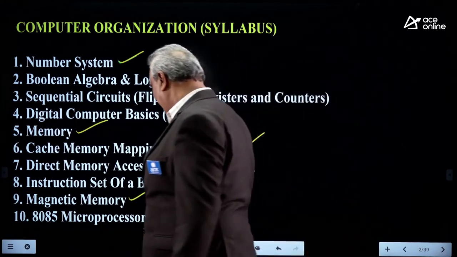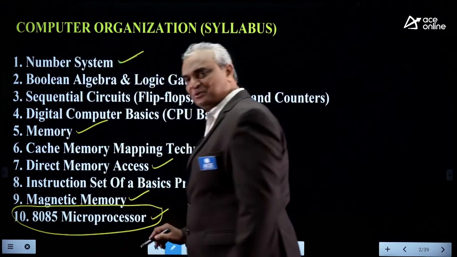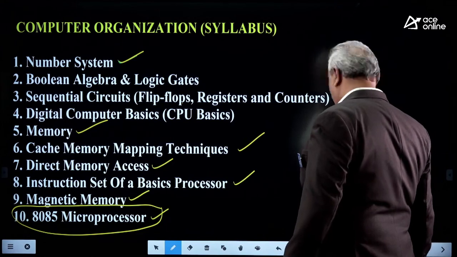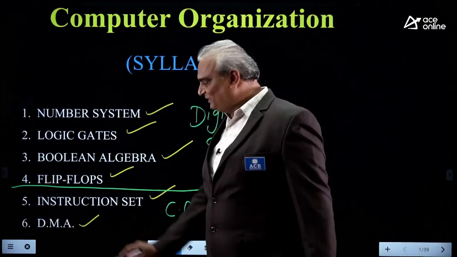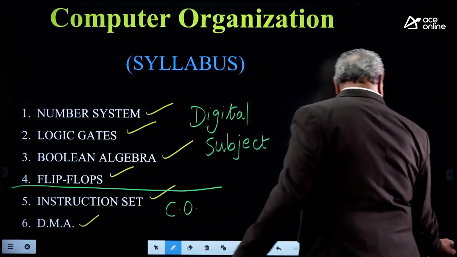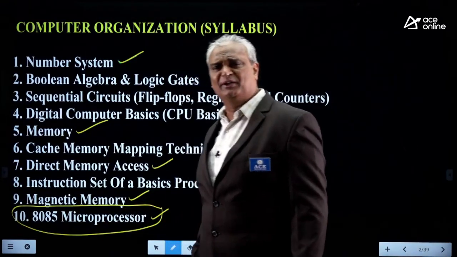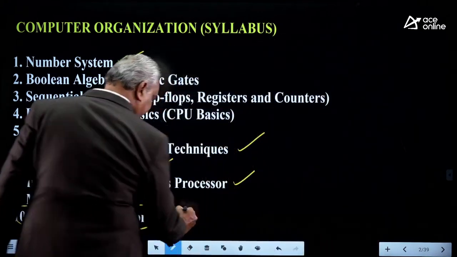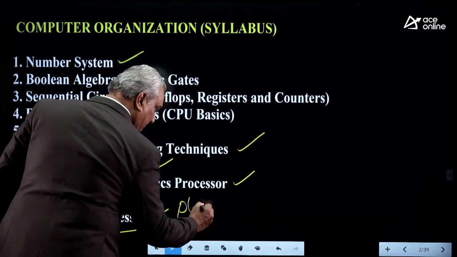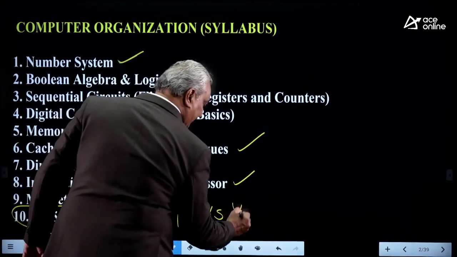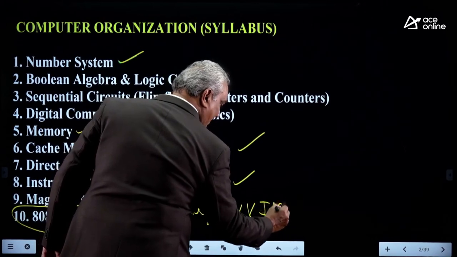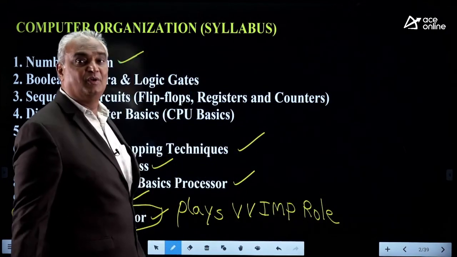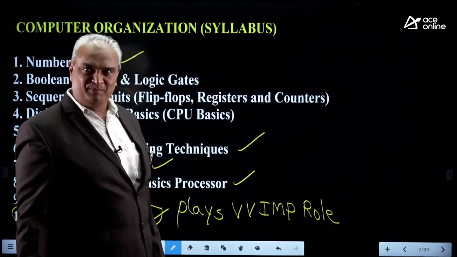Truly speaking, we had some questions on the 8085 microprocessor. It is an important topic, but according to the given syllabus, it was not included here. You should remember this one, the 8085 microprocessor, because it plays a very important role for securing more marks.